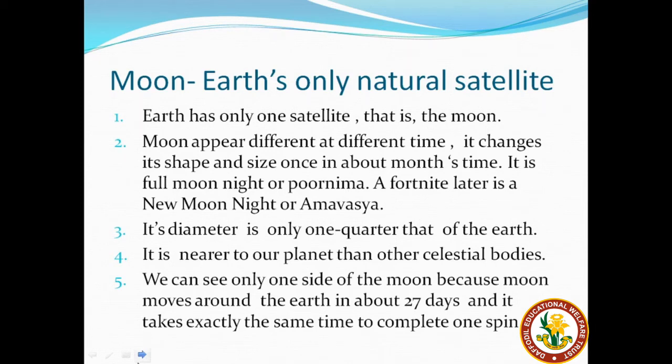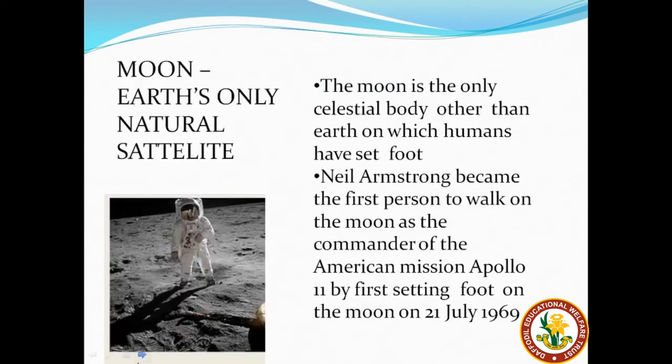Now students, do you know that we can see only one side or part of the moon from the Earth? Because the moon moves around the Earth in about 27 days and it takes exactly the same time to complete one spin, we can see only one side of the moon.